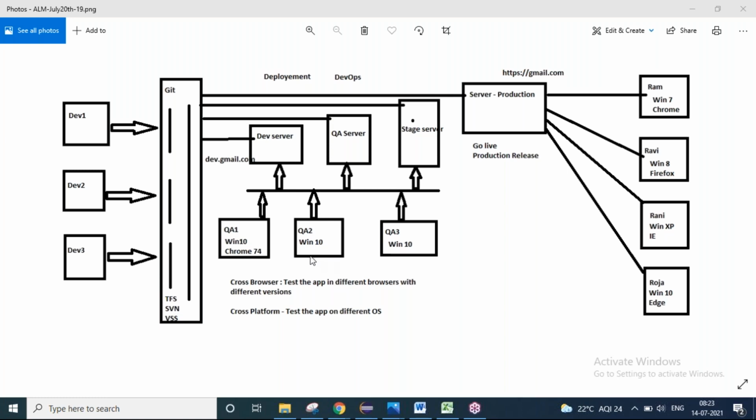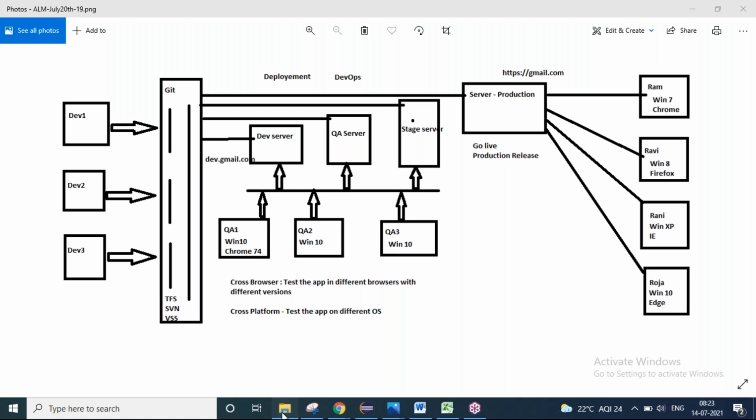Now the same requirement will be given to the DevOps team, the development team and the QA team. So there is a login module, and that login module has to be developed. It should have a username field, a password field, and then you have to click on the submit button. Then you have to check whether it works or not. That is the requirement given to the development team. The same requirement will be given to the testing team.